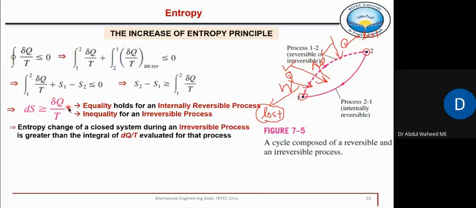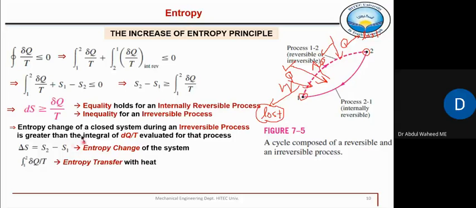So this term delta S, or entropy change, is known as entropy change, and this term on the right hand side is known as entropy transfer with heat. That is the energy which is actually transferred, but there are some losses due to which the entropy changes more during this process.